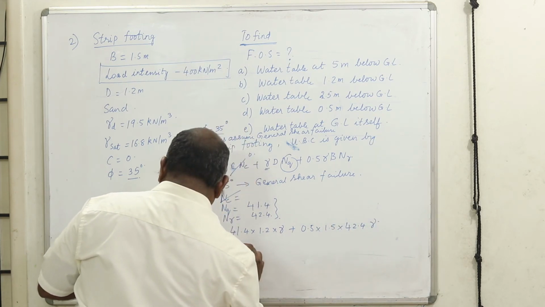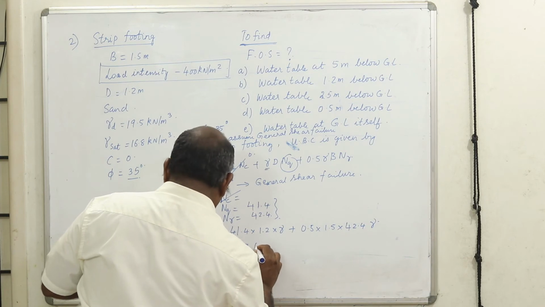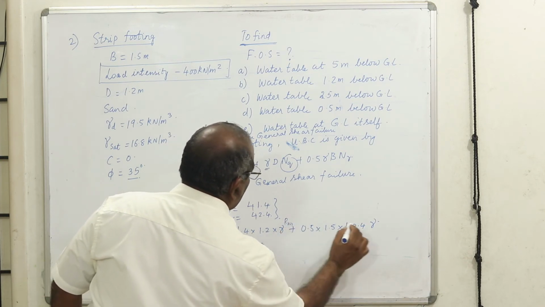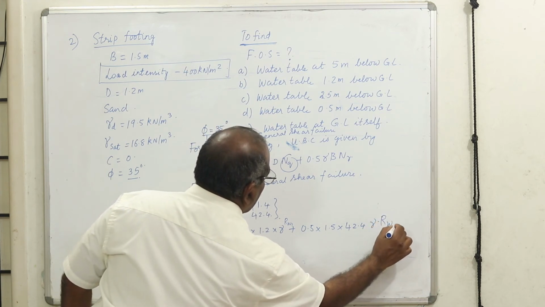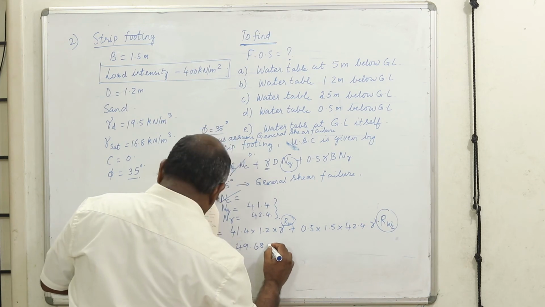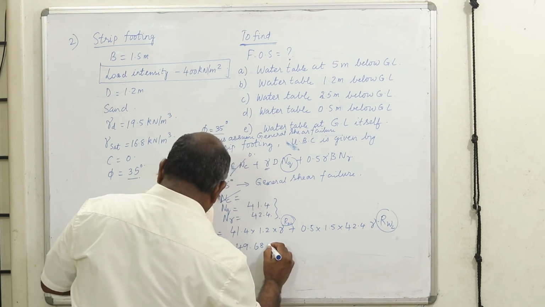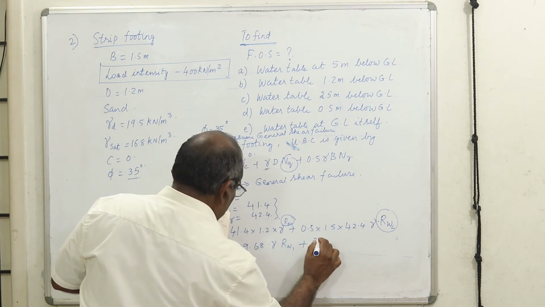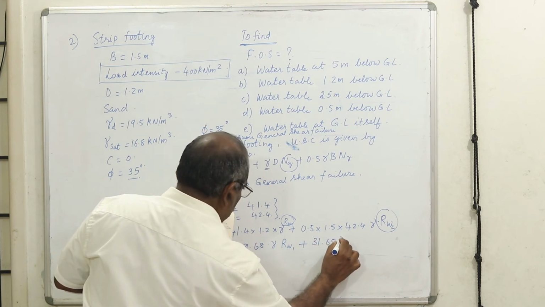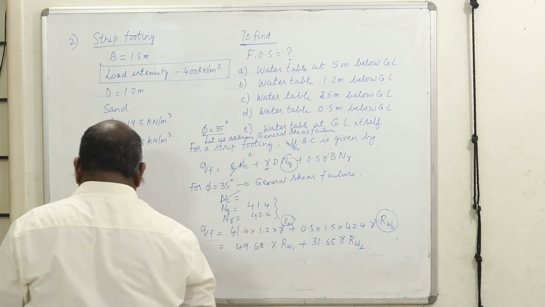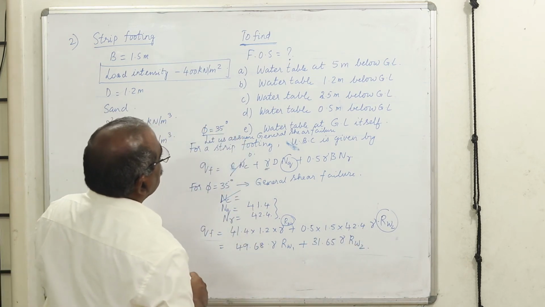Now I get an expression: 49.68 gamma RW1 plus 31.65 gamma RW2. I need reduction factors RW1 and RW2 because depending upon the case we need to use these reduction factors. Now I will work out one case, and we will see how we can do the other cases.